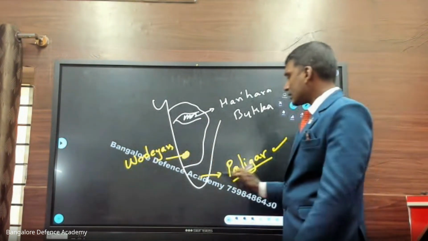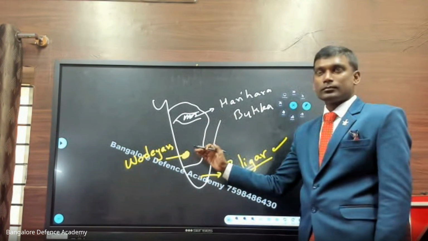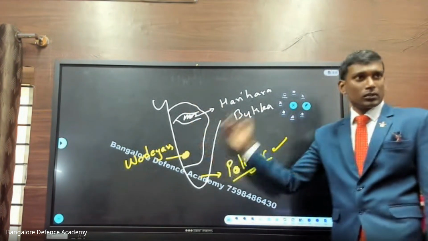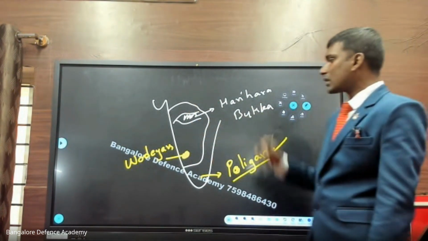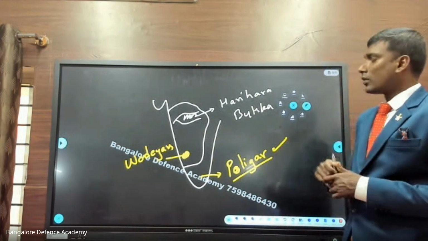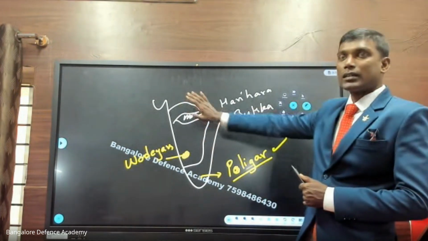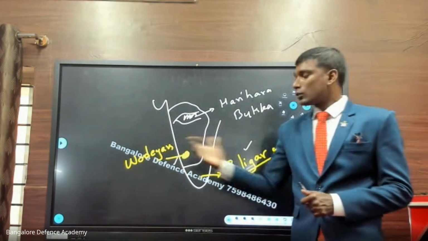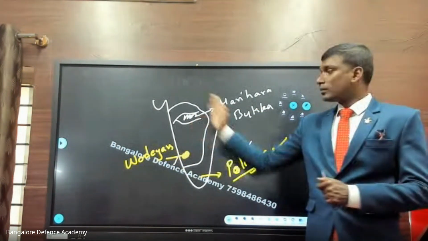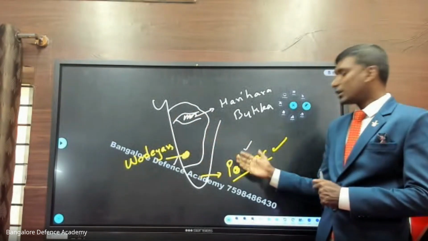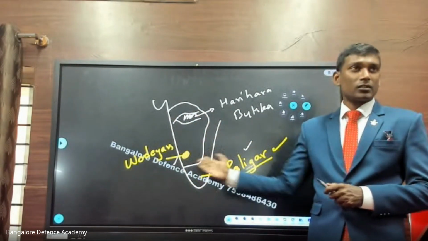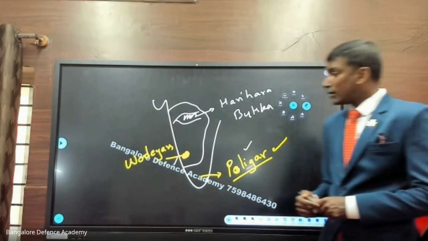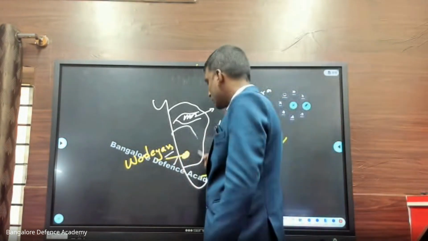These are the ministers who were appointed by the king, Krishna Deva Raya and this king, the Vijayanagar Empire king. After the demise of the kings, these people declared independence. They said, okay, I am the ruler of Mysore now, this province. The Polygar says, I am the ruler of the southern states of Tamil Nadu now. Like that.